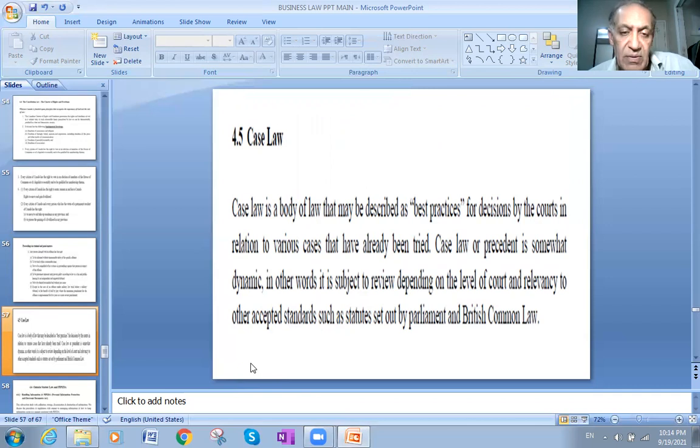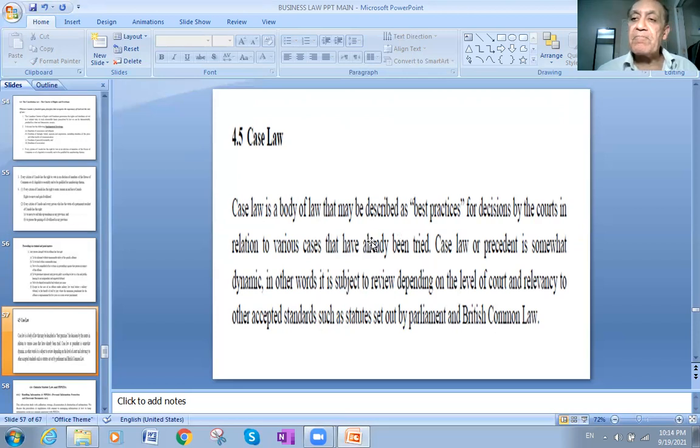Now, case law. Case law is also a source of the law. Case law is a body of law that may be described as best practices for decisions by the courts in relation to various cases that have already been tried.